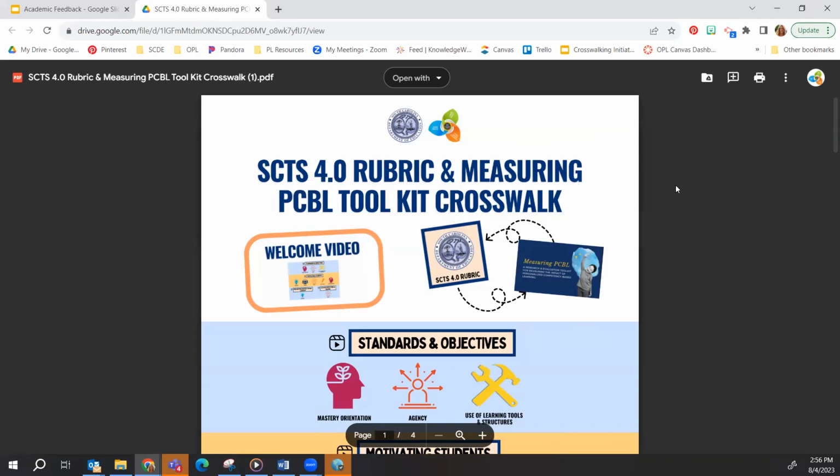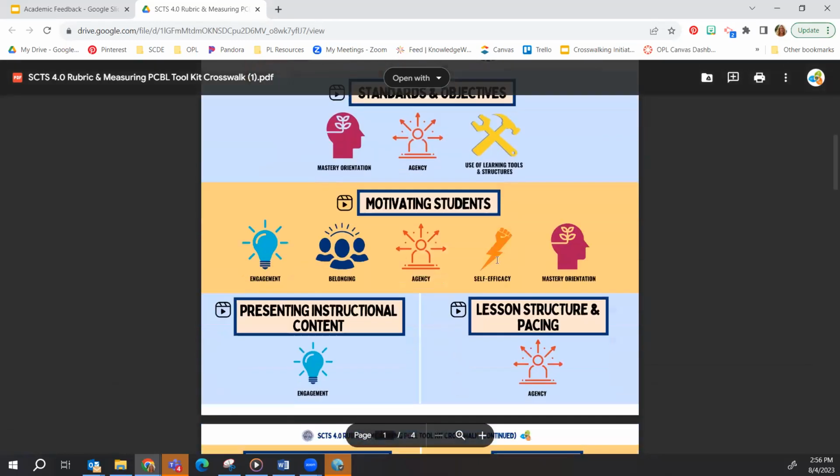This year, I have chosen to set a goal to work on the SCTS 4.0 rubric element of academic feedback, because I want to use this new instructional model to allow more time for intentional feedback with and from students. I see that I have 3 different outcomes that I can choose to measure the impact.